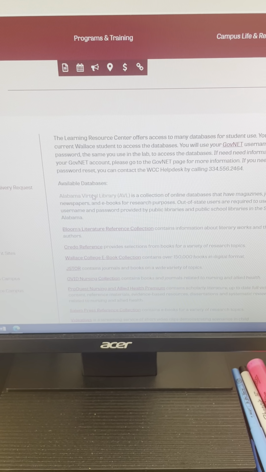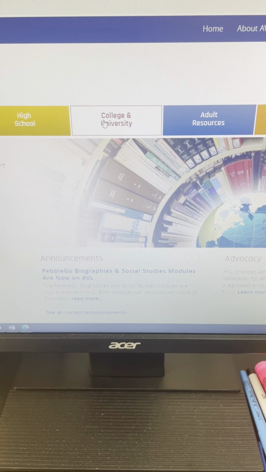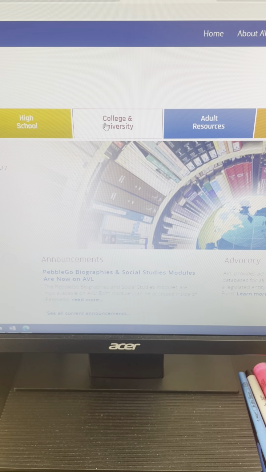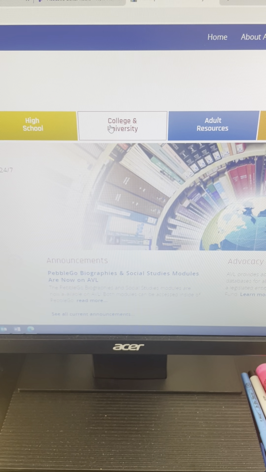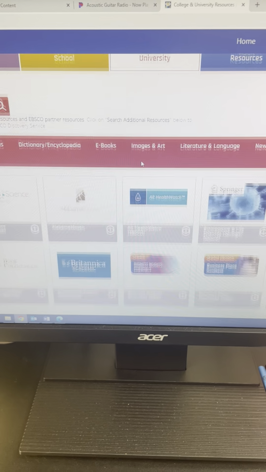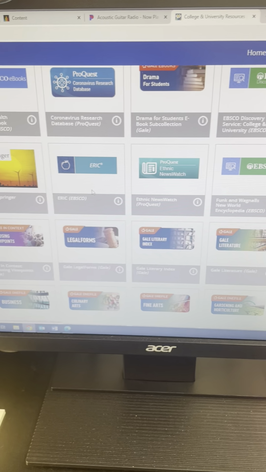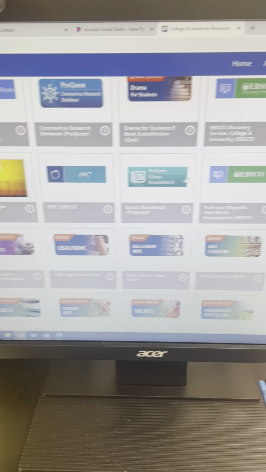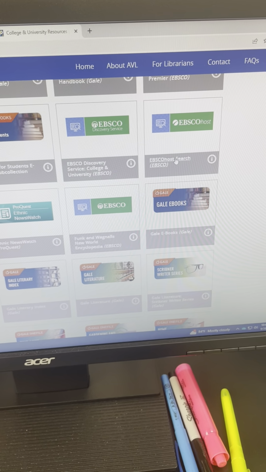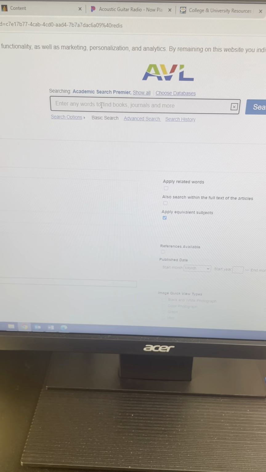Alabama Virtual Library is a really good resource to check out. You may have to log in to use it, and the login is just the same thing you use to get into Blackboard in your email. Once you get into AVL, click College and University, and then you can scroll down. And EBSCOhost is a really good one to check out. Right here, EBSCOhost. If you click into it, you can search here for whatever you decide to research.